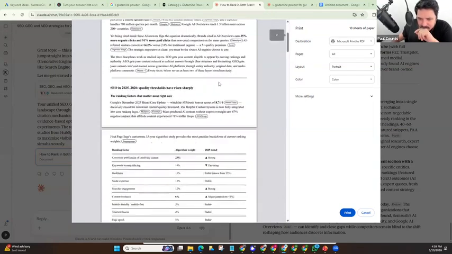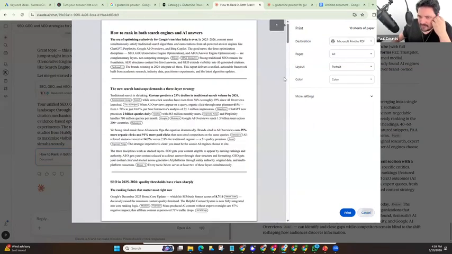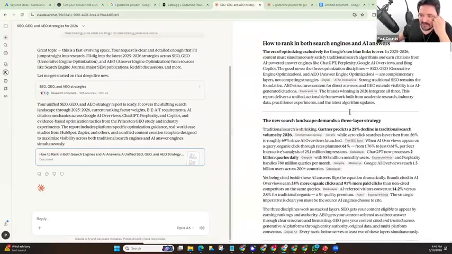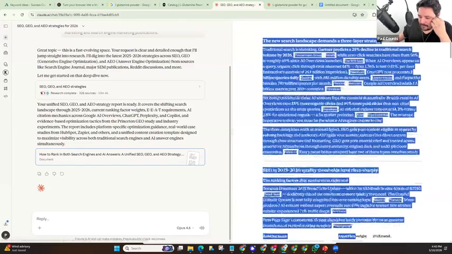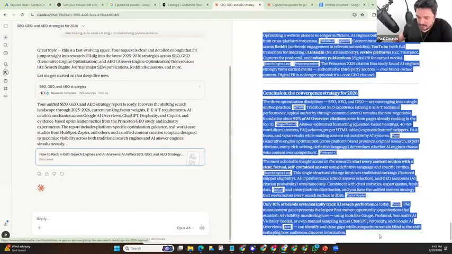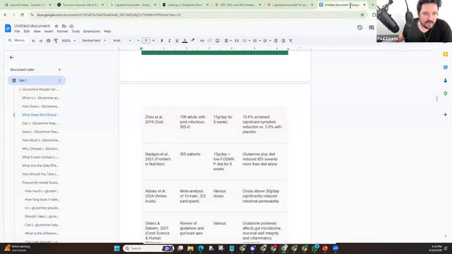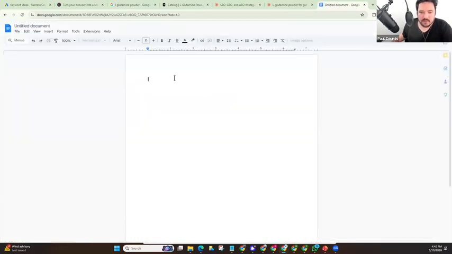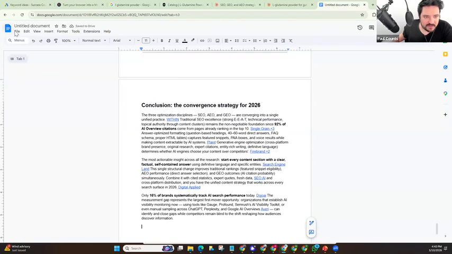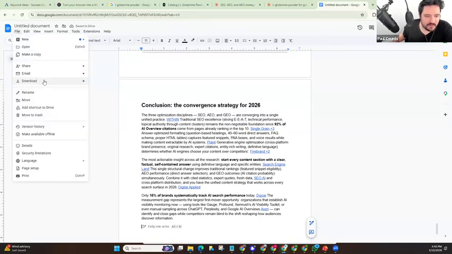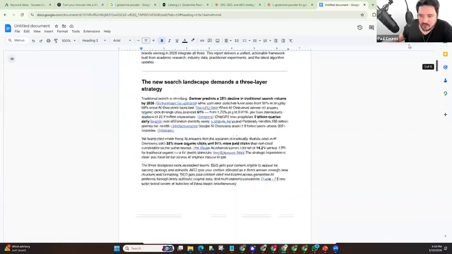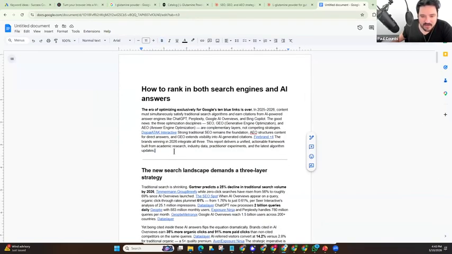Some of the time it does, but either way, you can download it as a PDF, or you can copy and paste the whole thing, which is just as easy, into Google Docs. And that's usually what I end up doing. Copy and paste that into Google Docs, bam. And then now I've got a document that I could work with right here. And then I could just go to File, download PDF, and now I've got this PDF that's ready to rock and roll. So this is how you do it.